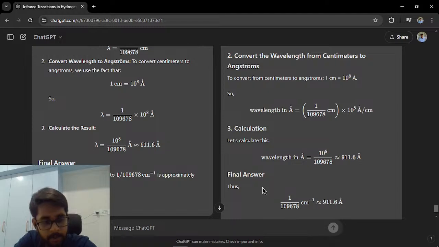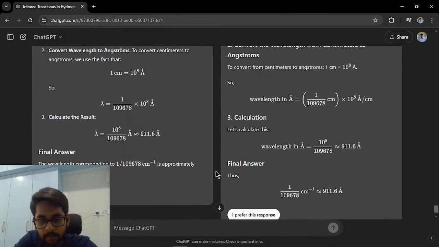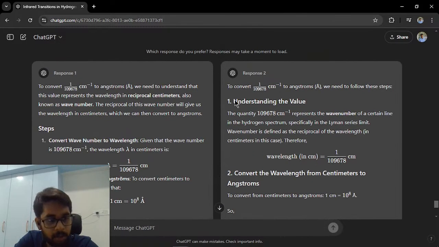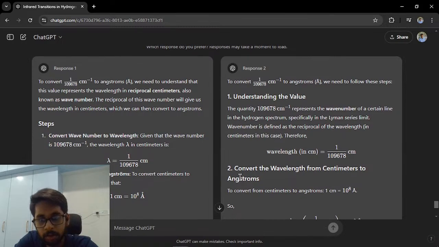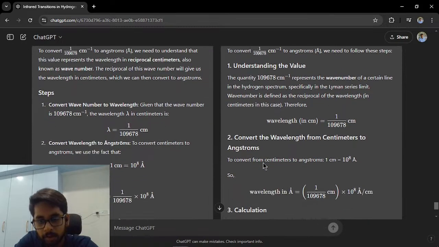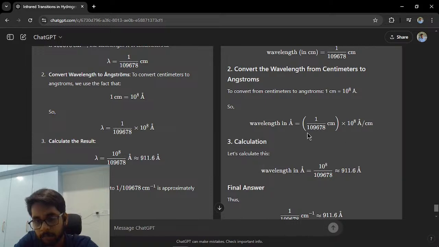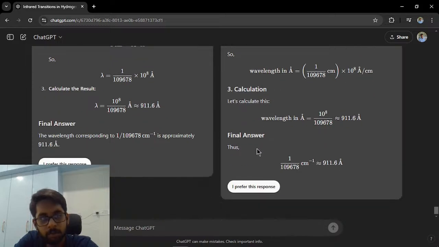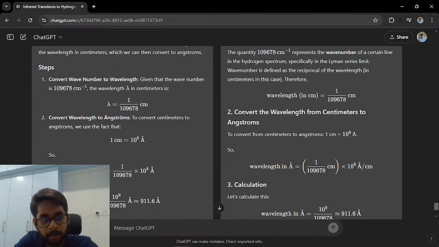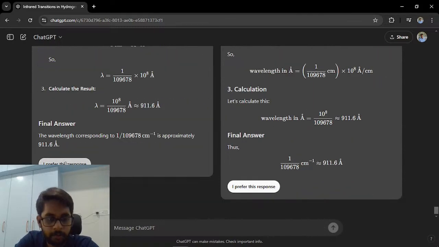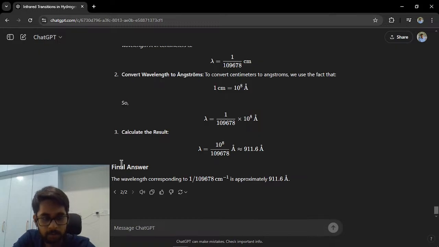First of all, let's give him this feedback which he was asking for. Convert the wavelength in angstrom. This answer is more precise, I think. I mean, I understood it in one go, so I would prefer this. I did not read the other one, but this is straight enough to understand. But my second question is,